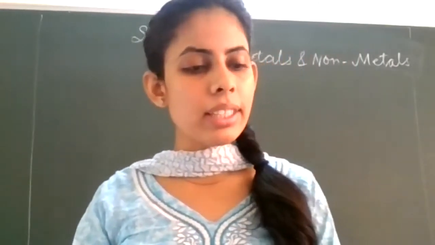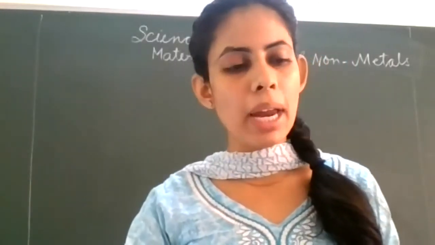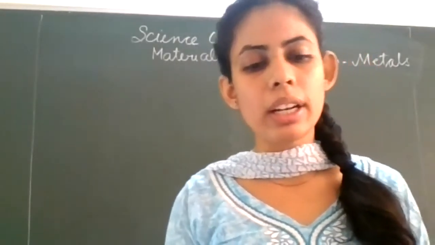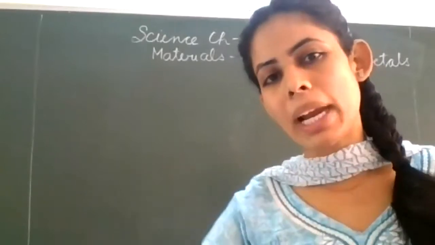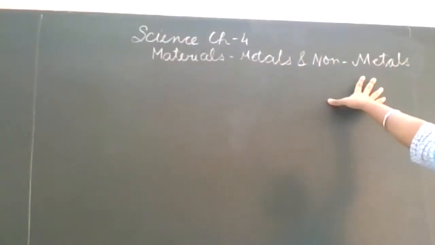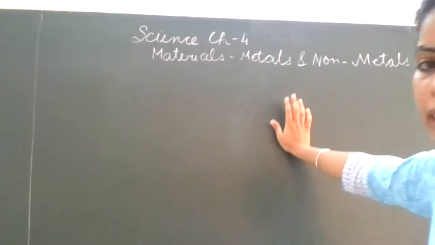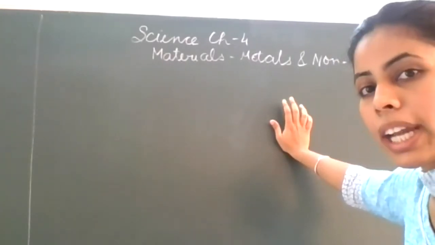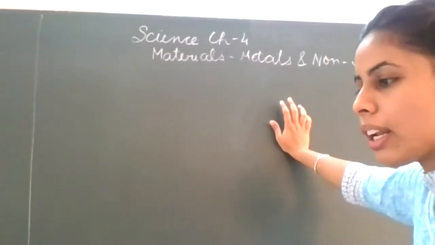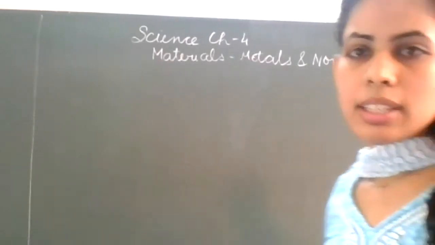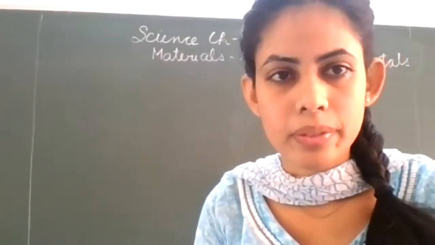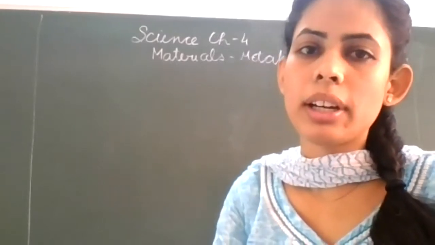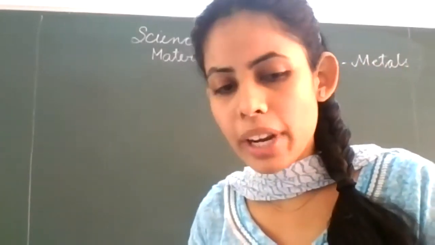And then now we will start chapter number 4, materials, metals, and non-metals. In this chapter we will learn what metals are, what non-metals are, and what their physical and chemical properties are. We will study how they react with other substances, and various types of reactions.